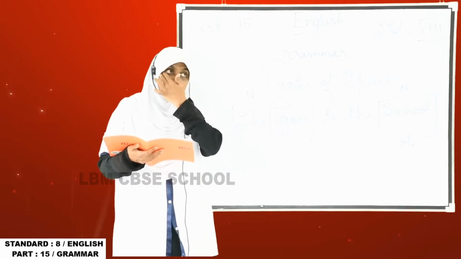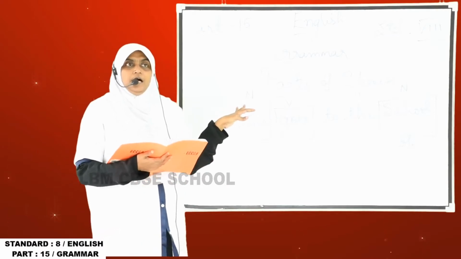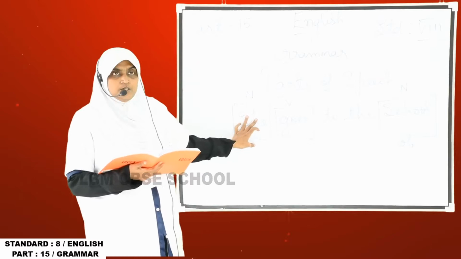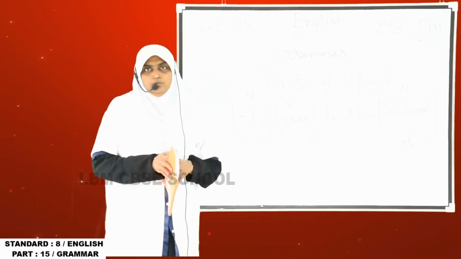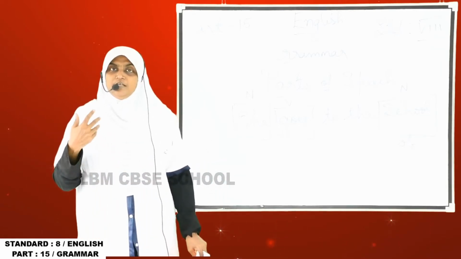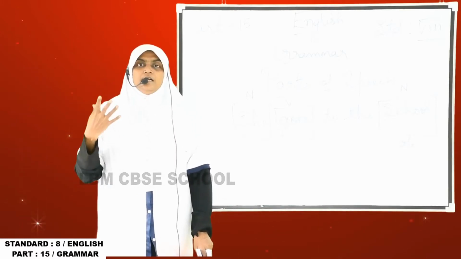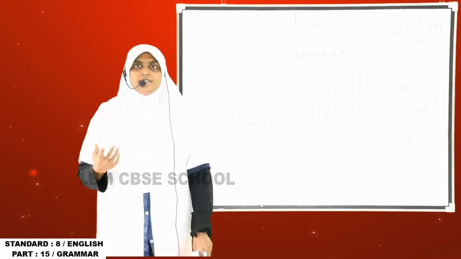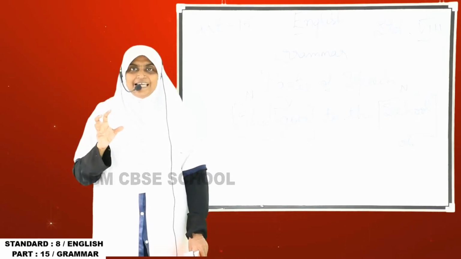So what is a noun? It's a part of speech. Usually there are 8 parts of speech in our English language. Understand? So now the first one is noun. What do you mean by noun? I think you know the answer. A noun is the name of a place, name of a thing, name of an animal, name of a bird, name of a person. So wherever a name comes we call it a noun.